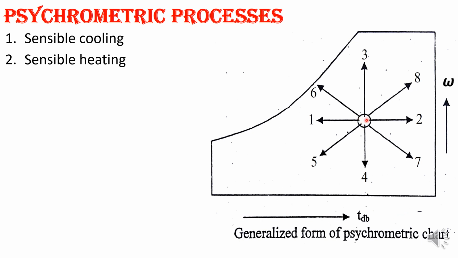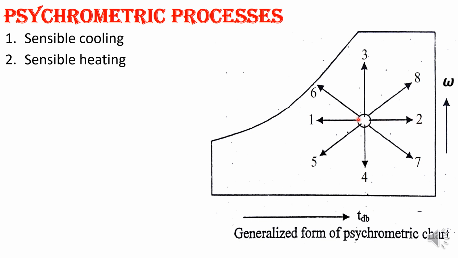If you take a point and move horizontally to the left, it is called sensible cooling. Then we have sensible heating, which means moving horizontally to the right from this point.